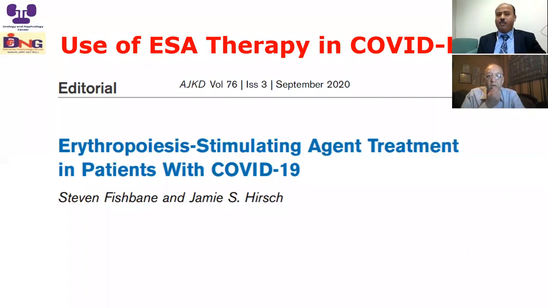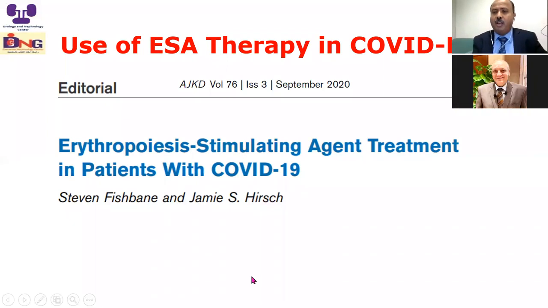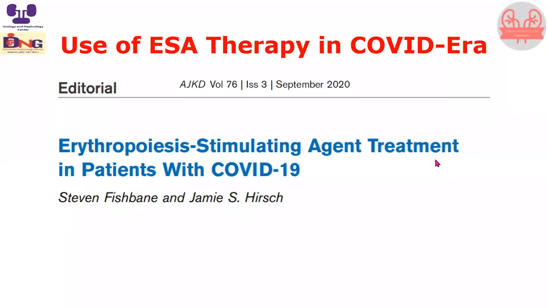Regarding dialysis, what about ESA therapy? To use ESA therapy or not in dialysis patients? If the patient is anemic and treated with ESA therapy, we should continue ESA therapy. But be careful about the hemoglobin level. In the COVID era, we can expect resistance, number one. Number two, if hemoglobin and hematocrit are elevated significantly, this may increase the risk of thrombosis. Be careful about this point.